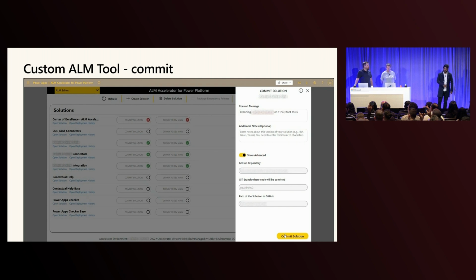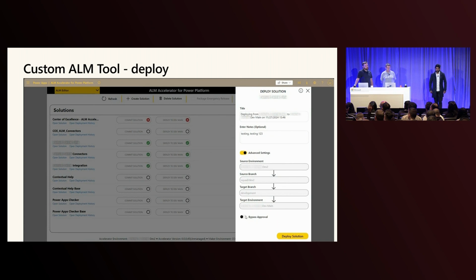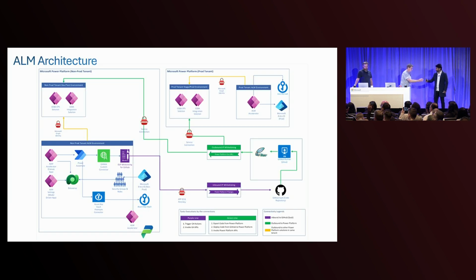Now, what I'm showing you here is mostly around our non-prod tenant environment. There's a separate, automated process to do production tenant changes as well. The makers can go and commit their changes, and then deploy the changes as well. On the screen, it looks fairly simple, but we had a bunch of GitHub Actions running in the background, syncing the content and the chatbot in real time to be able to do pull request merges and to deploy into the next environment whenever we need. Andrew's going to talk about the ALM architecture.